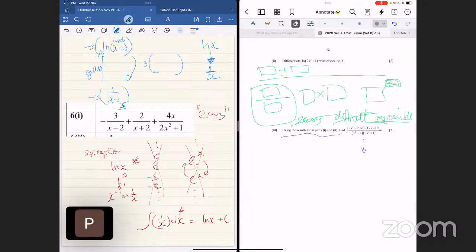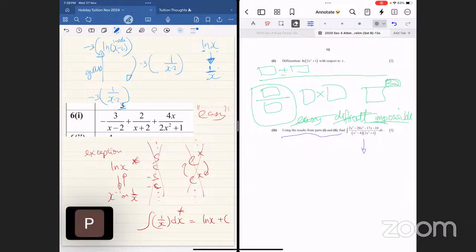Okay. Logarithm natural x minus 2. Logarithm natural x becomes 1 over x. So what you must write, Nicholas, is 1 over what? 1 over x minus 2. Correct.